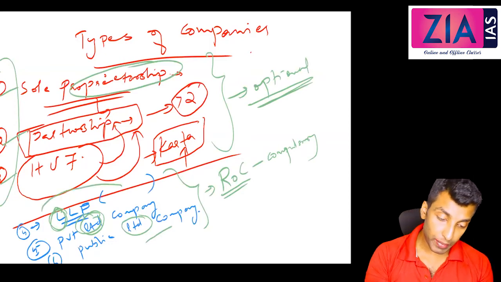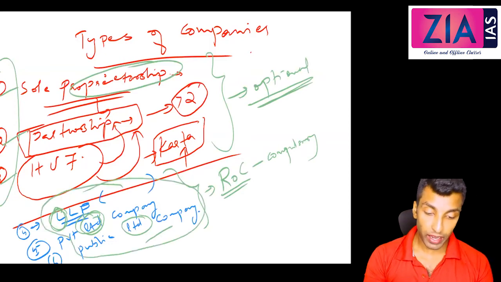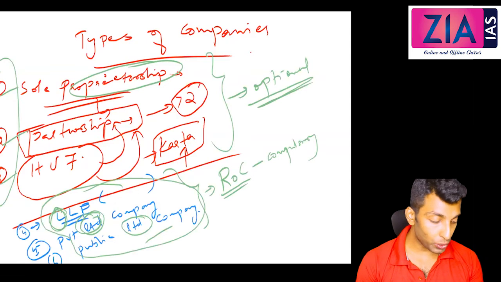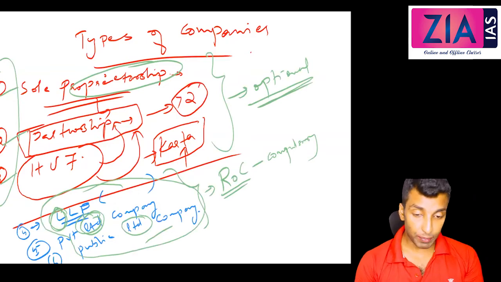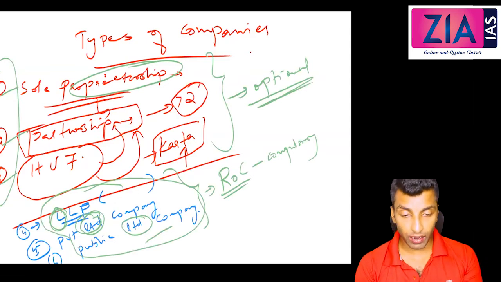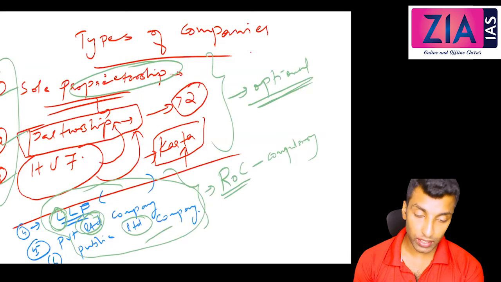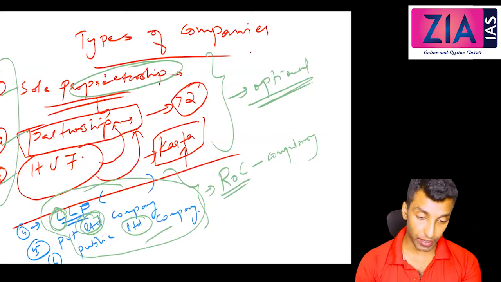Here in "limited", when the word limited comes, the individual and the company are two separate legal entities. That means the individual may not be liable for the debt of the company, or if the company goes bankrupt, the individual may not be liable.